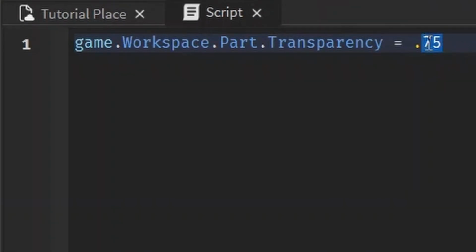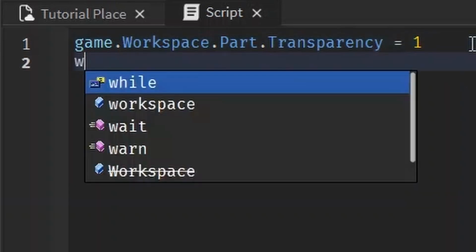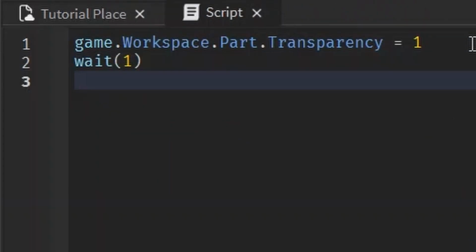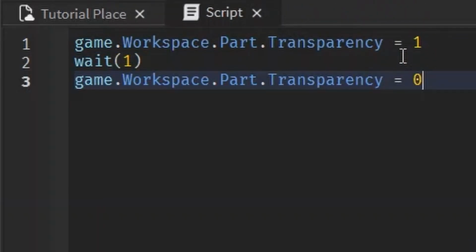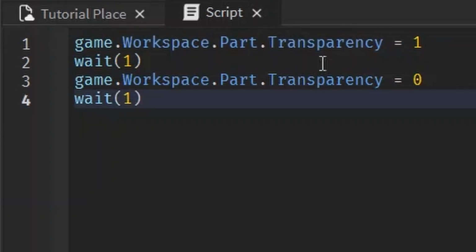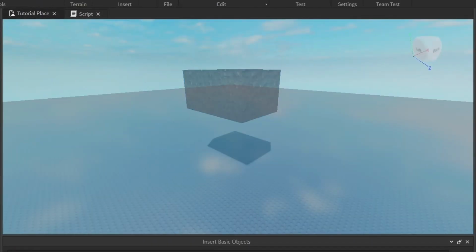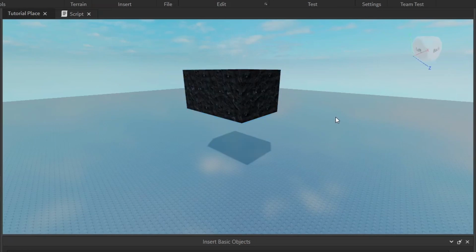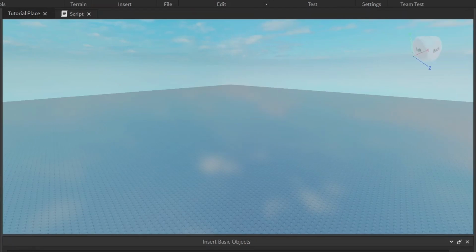With the Transparency property, we can do some cool things, like make it go invisible, then wait a second, and then we'll change the transparency back to 0, and then wait a second, change it back to invisible, and it'll look like this. Visible, then invisible again. Pretty cool, huh?